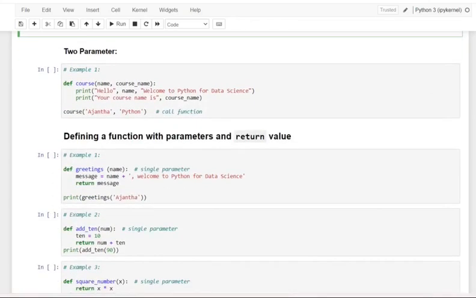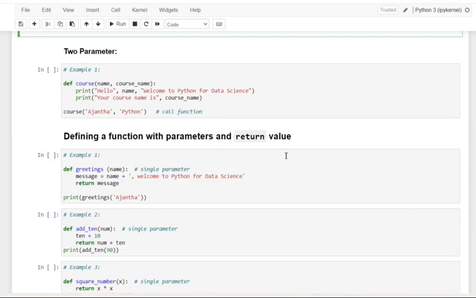Okay, let me pass two parameters as an example. See, a function may or may not have a parameter. A function may also have two or more parameters. If our function takes parameters, we should call it with arguments. That has to be kept in mind.